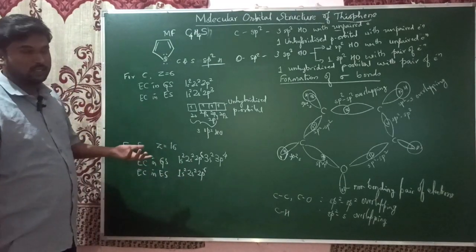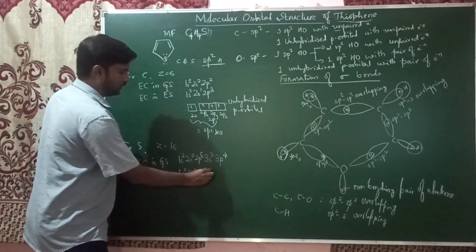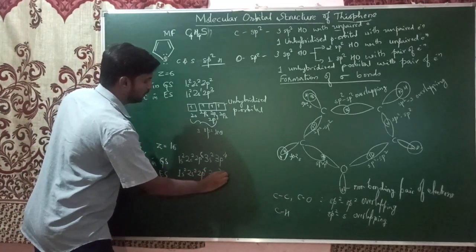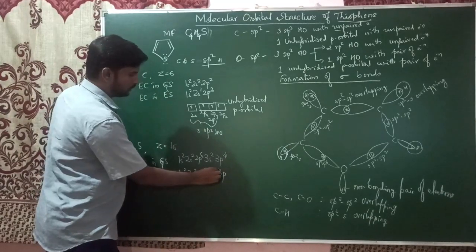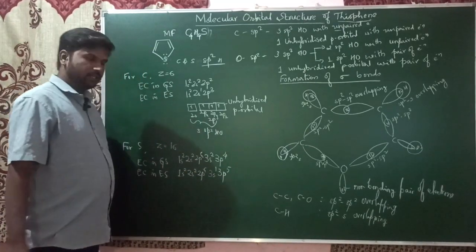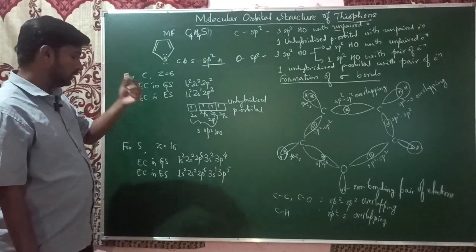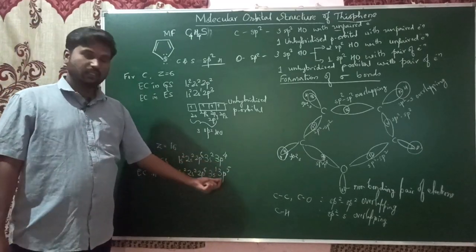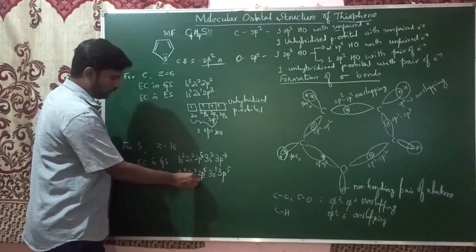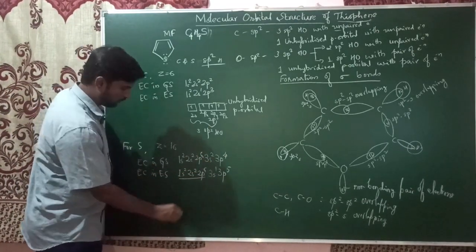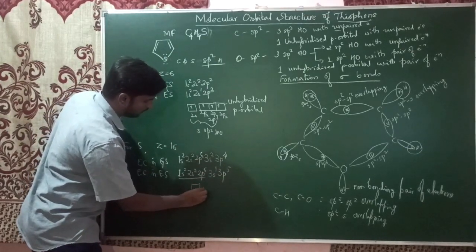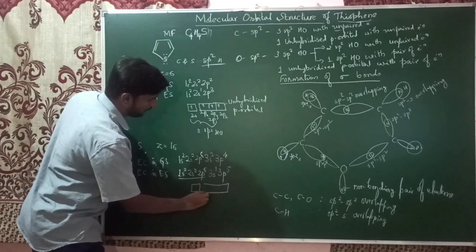They are not involved in hybridization here. So one of the 3s orbital electrons will shift to the 3p orbital, so it becomes 3s1, 3p5. In the case of furan, the oxygen was 2s1, 2p5. Here it is 3s1, 3p5 for sulfur. So I am writing for 3s and 3p.